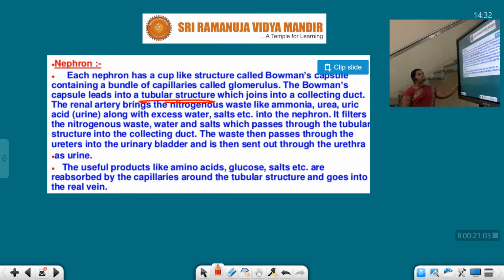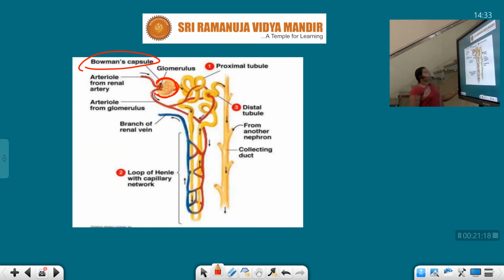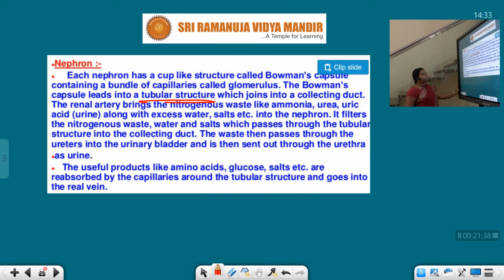The renal artery brings nitrogenous waste like ammonia, urea and uric acid, along with excess water, salts, etc., into the nephron. It filters the nitrogenous waste. See children, here we have the glomerulus in the Bowman's capsule. It is connected with the tubular structure, which again is connected with the collecting duct. You just look at the picture, students. Now, the renal artery.